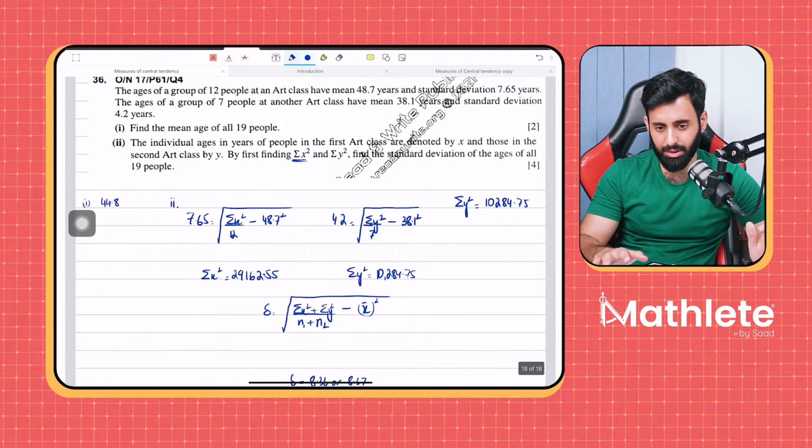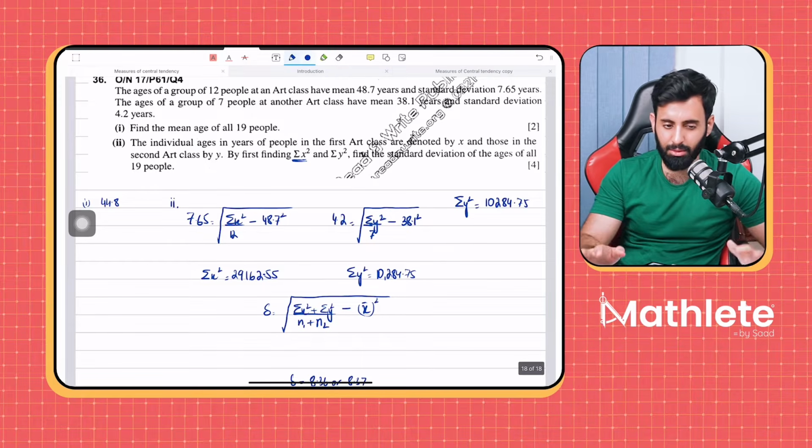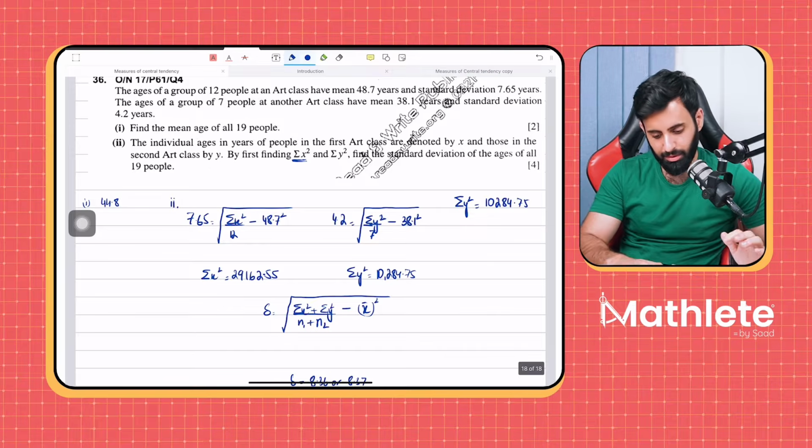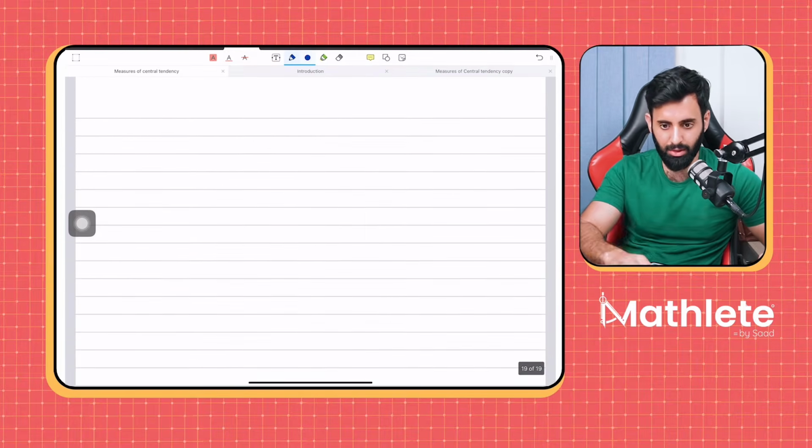Okay, so you've got to get yourself familiar with all the formulas, and only then will you find yourself being comfortable with these super long calculations. Okay? All right, now moving on.